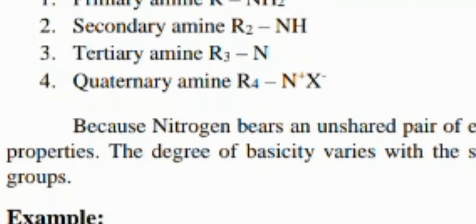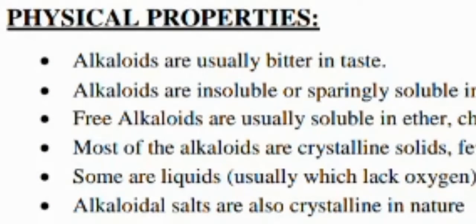Their properties are that they usually contain one nitrogen atom. Their physical properties are that they are bitter in taste, and alkaloids are insoluble or strongly soluble in water. Free alkaloids are usually soluble in ether, chloroform, and they are crystalline solids. Some alkaloids are amorphous, and some are liquid, like nicotine.